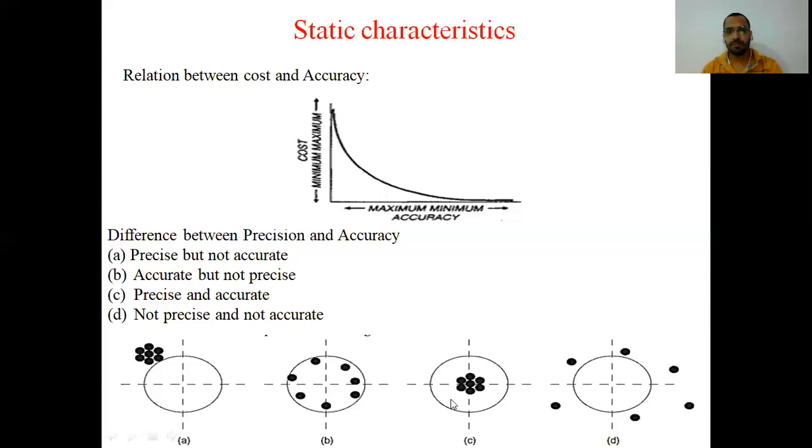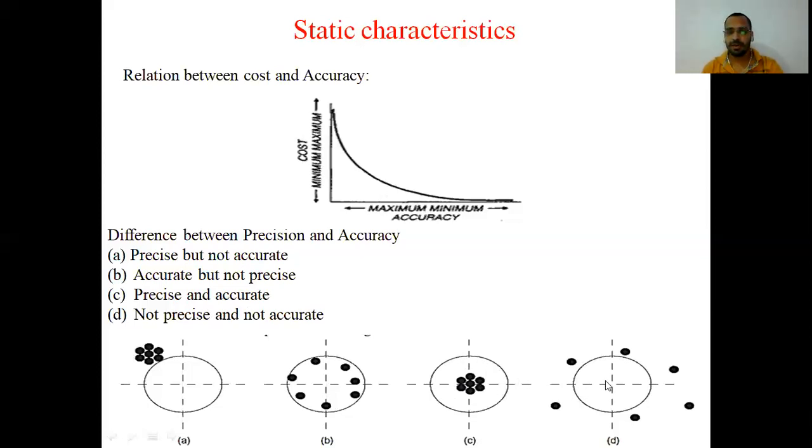In the third figure, all the darts are at the same place, near each other and within the target point. So it is precise and accurate. It is precise because they are close to each other, and accurate because they are close to the target point.